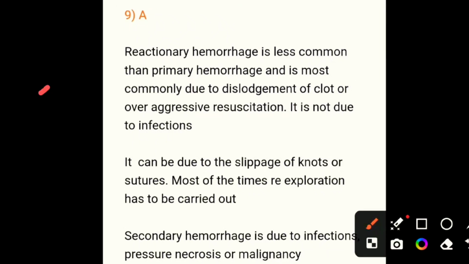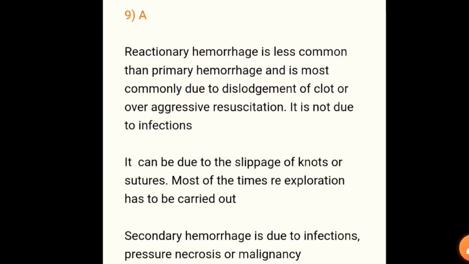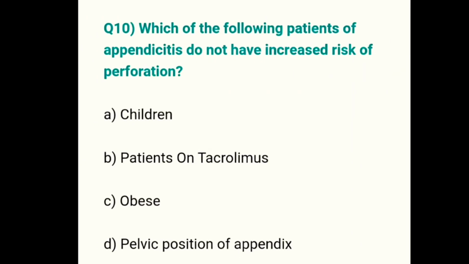Secondary hemorrhage is due to infection, pressure necrosis or malignancy. But reactionary hemorrhage is less common than primary hemorrhage, and it is commonly due to dislodgement of clot or aggressive resuscitation, not due to infection.